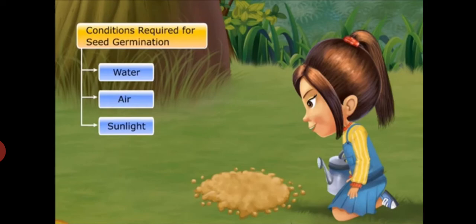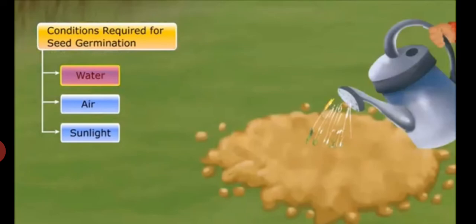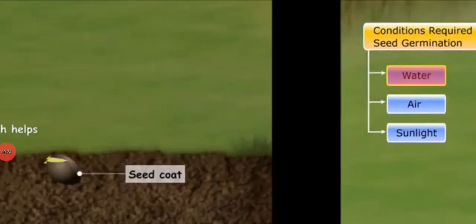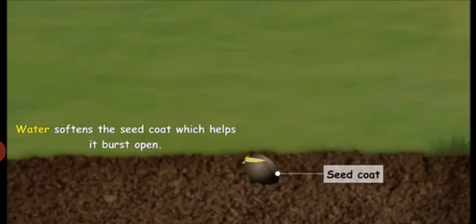The first condition is water. Seeds absorb water. Water is absorbed by the seed coat, which then swells up and cracks open. This helps the embryo to emerge with ease. Water also provides a medium for the chemical reactions occurring inside the seed and for the enzymes to act upon the food reserves, so that this can be utilized by the growing embryo.